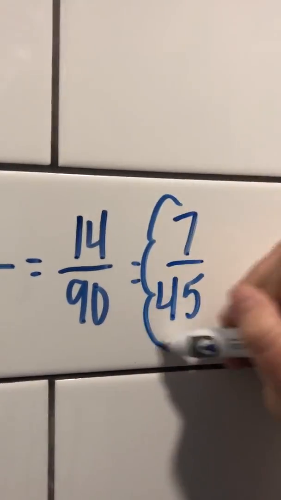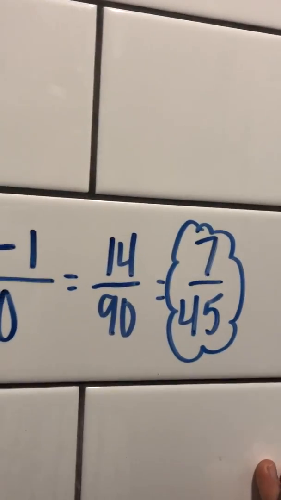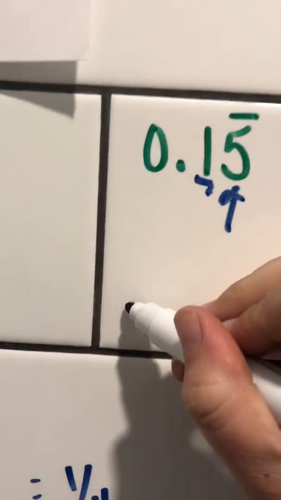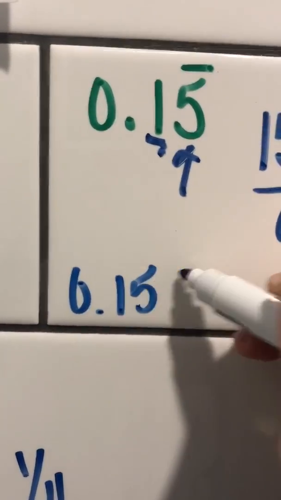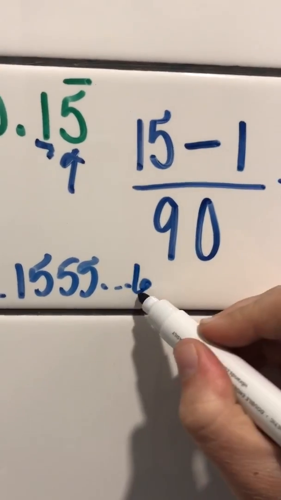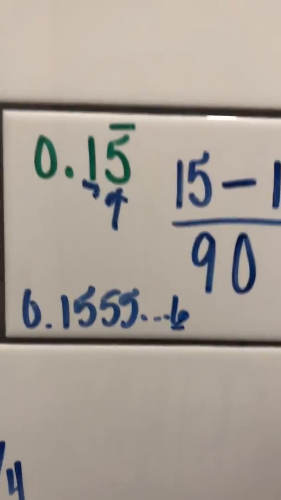And you can check it again in your calculator. 7 divided by 45 should look like 0.1555 for the rest of your screen. There might be a 6 on the end there. That's because your calculator is rounding up, not because it's actually a 6.